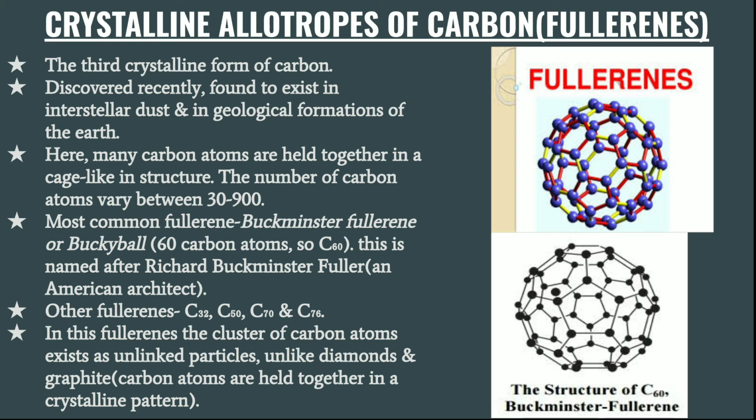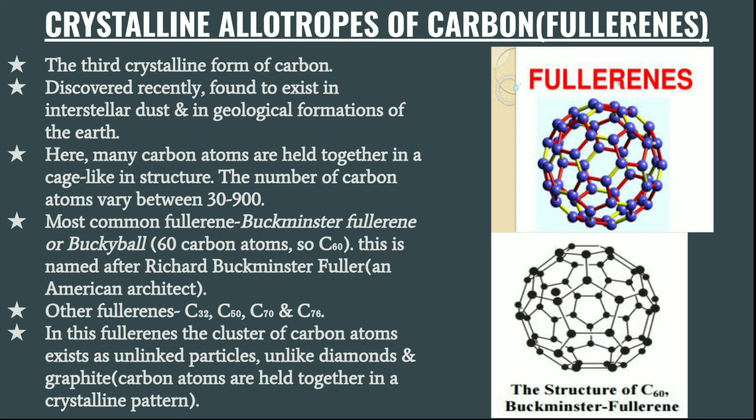Okay, the other fullerenes may be C32, C50, C70, and C76. In these fullerenes the cluster of carbon atoms exist as unlinked particles, unlike diamonds and graphite.